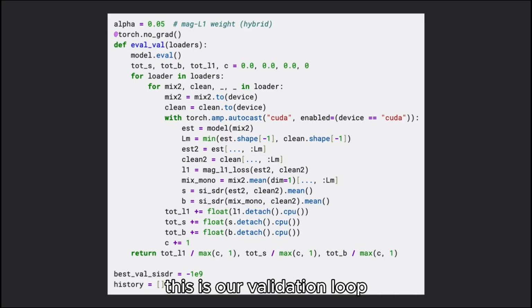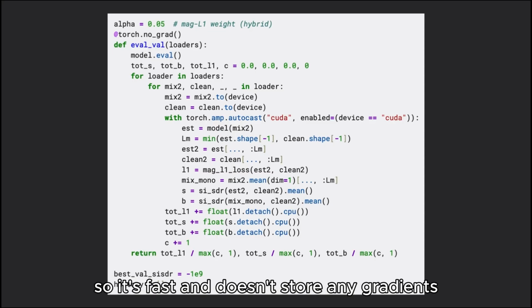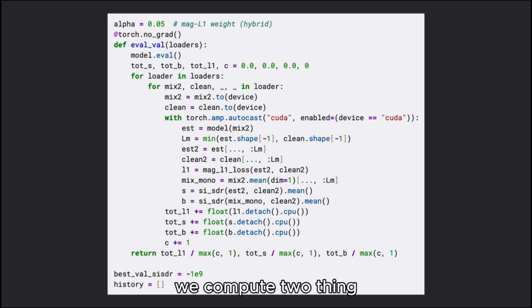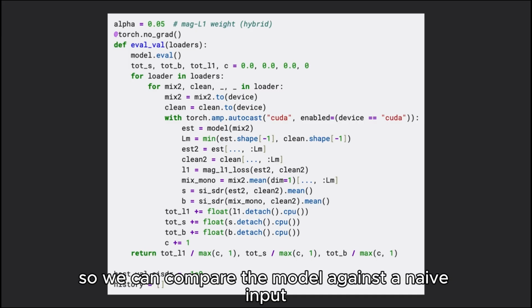This is our validation loop. We set alpha equal to 0.05 as the weight for the magnitude L1 term in a hybrid objective. The eval function runs in evaluation mode with no grad, so it's fast and doesn't store any gradients. We compute two things: the magnitude L1 loss in the STFT magnitude domain and the SI-SDR of the model output against the clean reference. We also compute a baseline SI-SDR using a simple mono mix, just averaging the two microphones, so we can compare the model against a naive input.